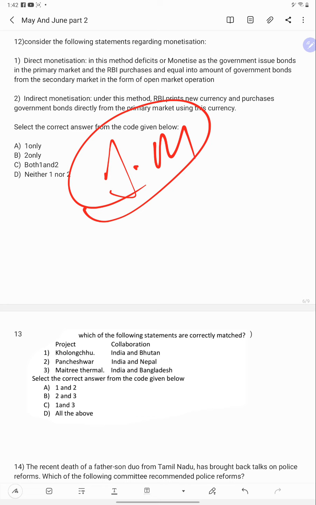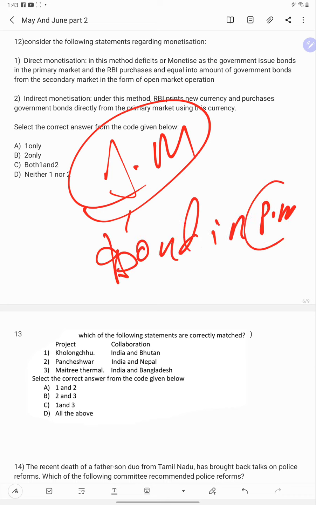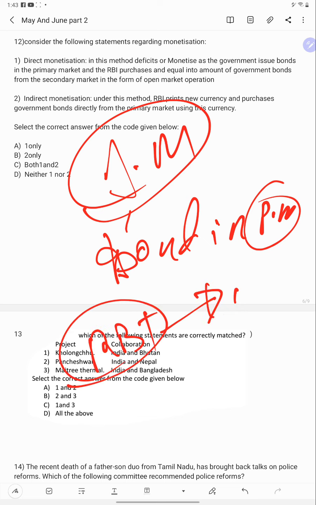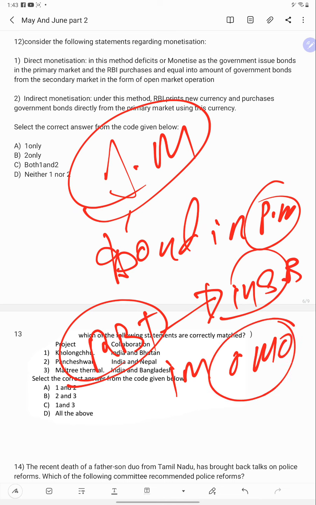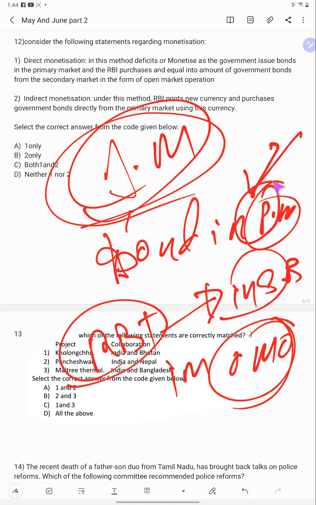Indirect monetization: the government issues bonds in the primary market. RBI purchases these bonds in the secondary market in the form of open market operations. Okay, this is indirect monetization. In direct monetization, RBI will buy in the primary market. In indirect monetization, RBI will buy in the secondary market.